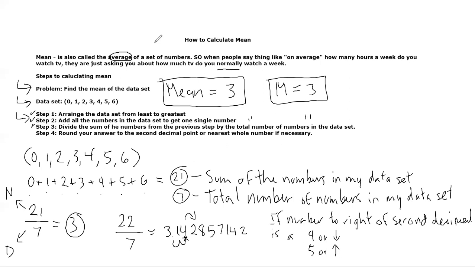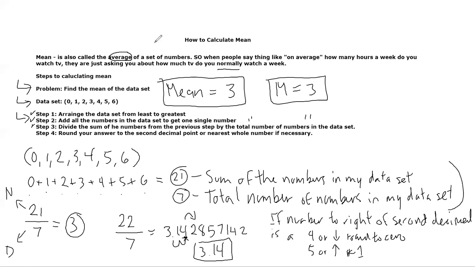So if it is a 4 or lower, like in this case it's a 2, which means 2 is less than 4, I'm gonna just round to 0. And if it's a 5 or higher, the number to the left, that 4, gets a +1. Okay, so in this case, this would be rounded off to just 3.14, and the rest of them become 0, so I don't have to even do anything.